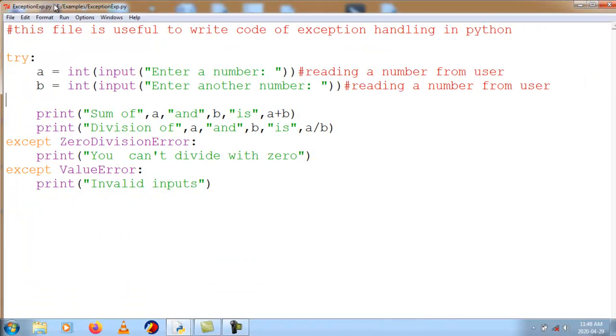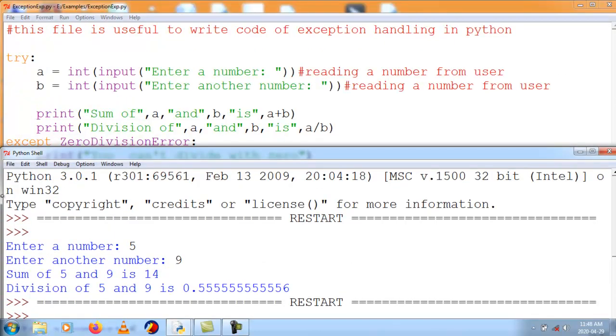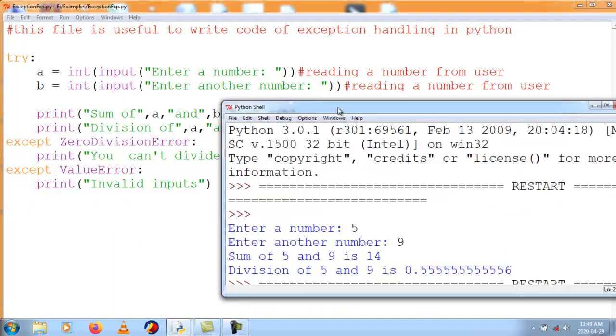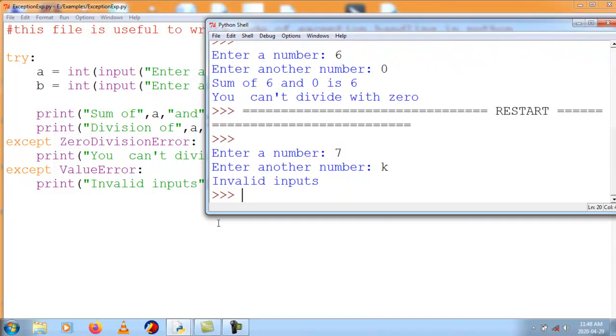And now I will take run module again, and I will enter a number as 7 and another number as k. K is not a number, so what kind of error should I get here? Value error, that is invalid inputs. I have written a print statement as invalid inputs inside the value error. So I am getting invalid inputs. This is how we can handle the exceptions. So remember that in a try block you can add one or more except blocks.